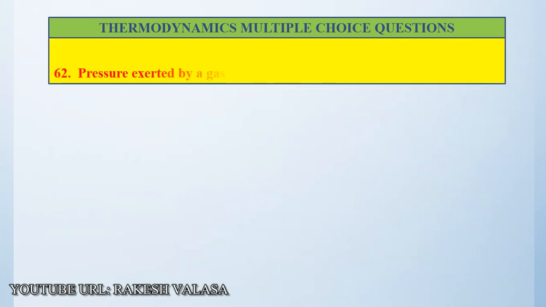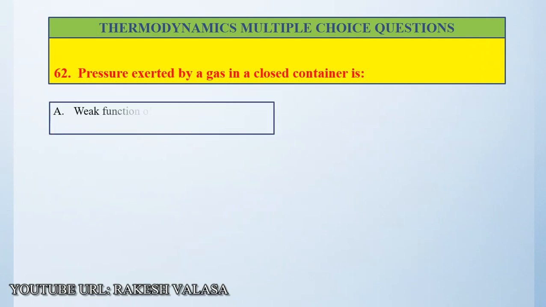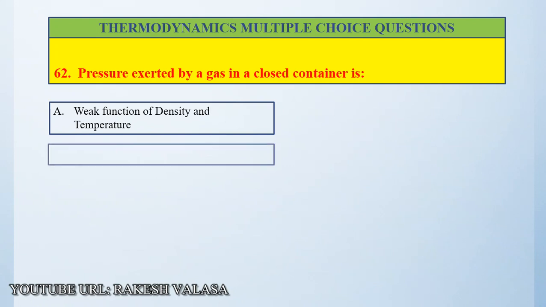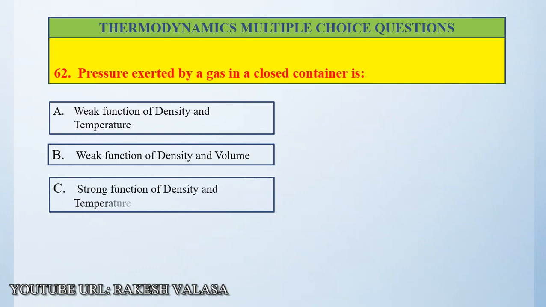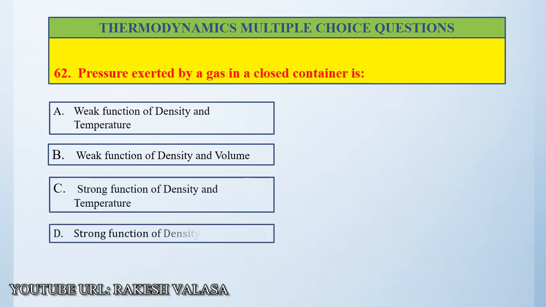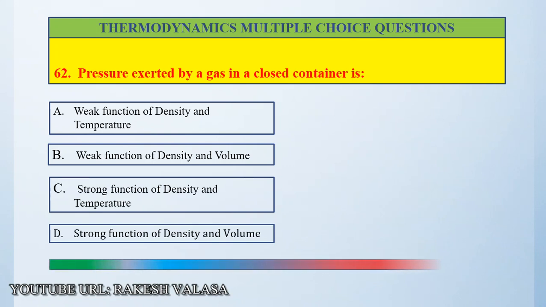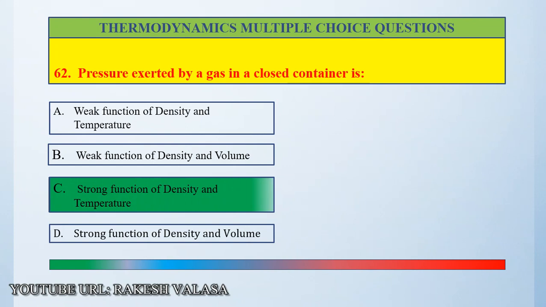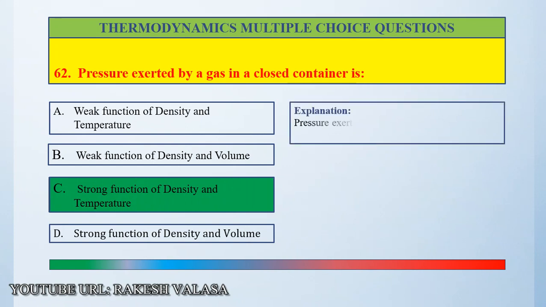Question number 62. Pressure exerted by a gas in a closed container is option A weak function of density and temperature, option B weak function of density and volume, option C strong function of density and temperature, option D strong function of density and volume. The correct answer is option C strong function of density and temperature. Let us see the explanation. Pressure exerted by a gas in a closed container is a strong function of density and temperature. So the correct answer is option C.